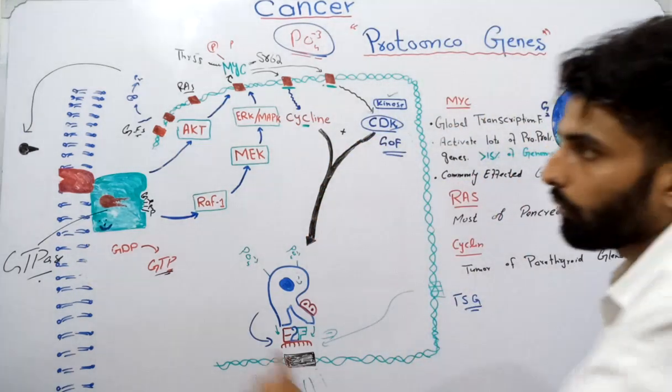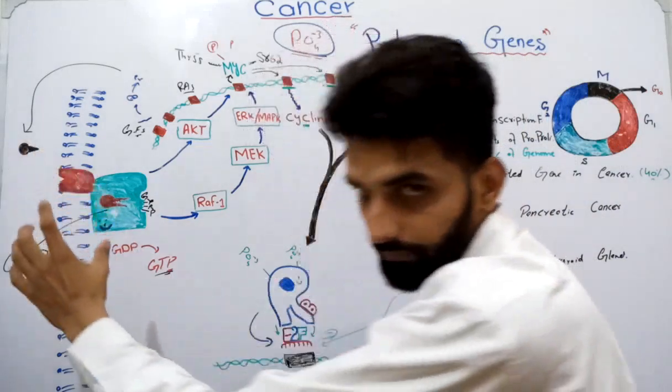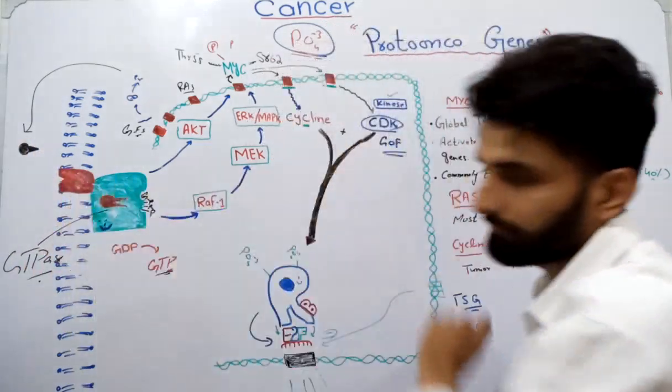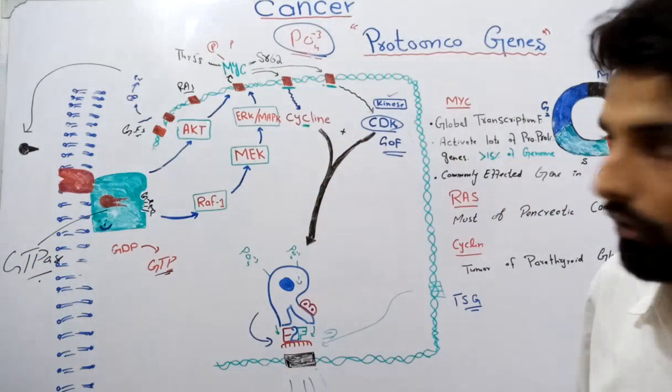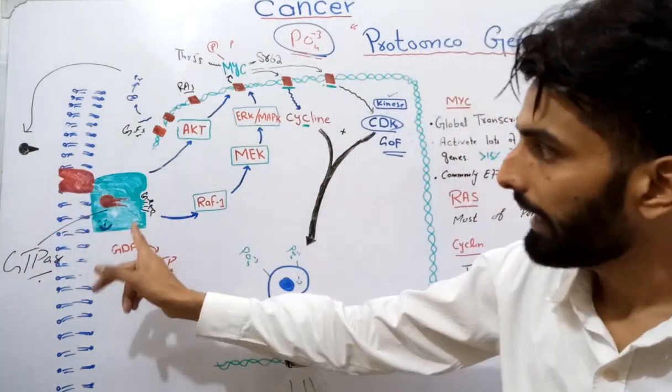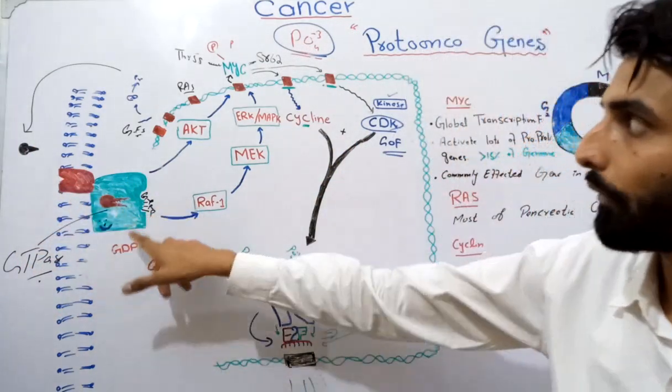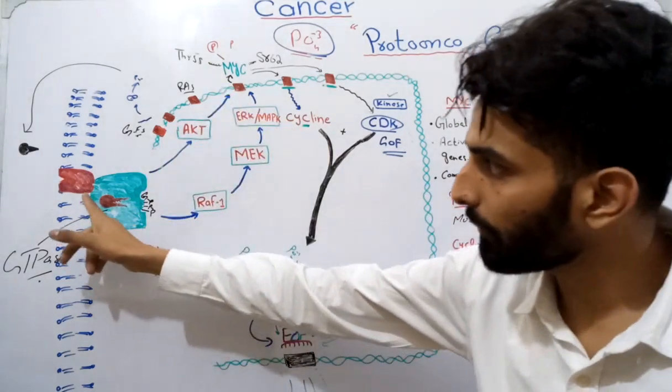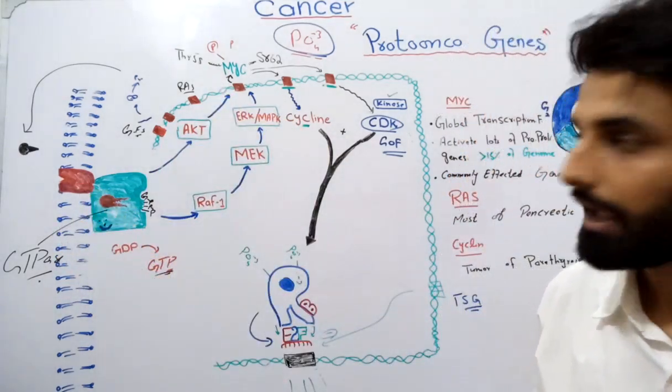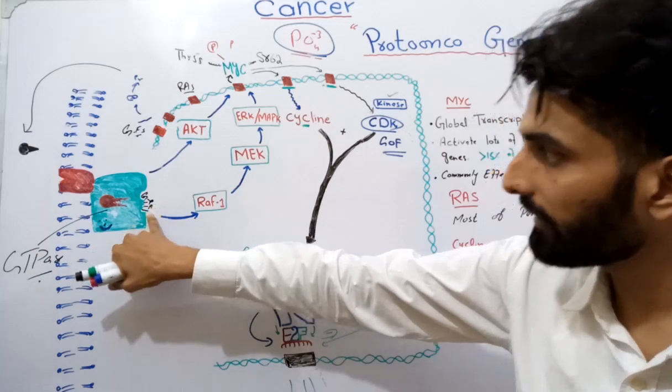Okay, now let's link all these things. What will happen when this growth hormone binds on its growth hormone receptor? This RAS protein, the product of this RAS gene, is attached with this receptor, and initially this RAS protein is not activated.